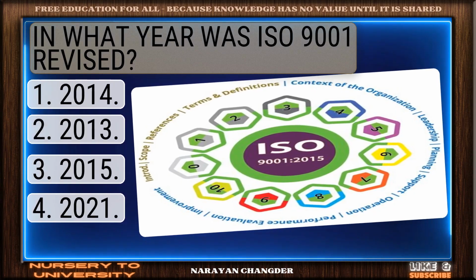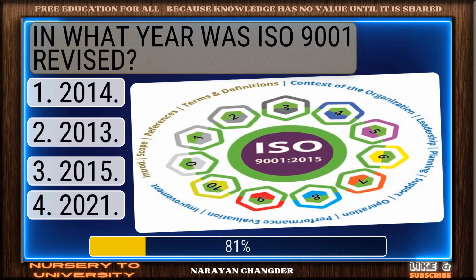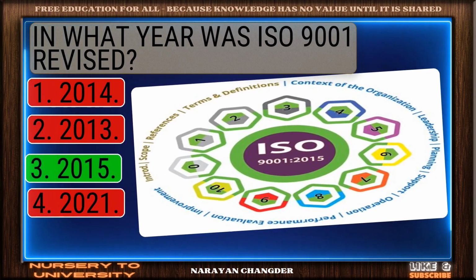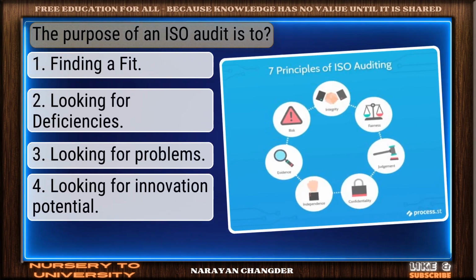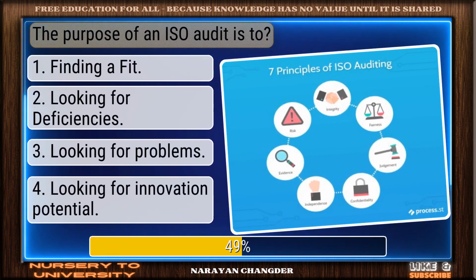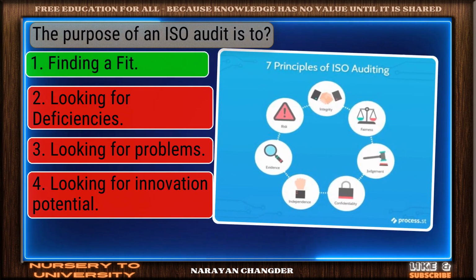Question number 27. What year was ISO 9001 revised? Correct. 2015 is the right answer. Question number 28. The purpose of an ISO audit is to. Perfect. Finding a fit is the correct choice.